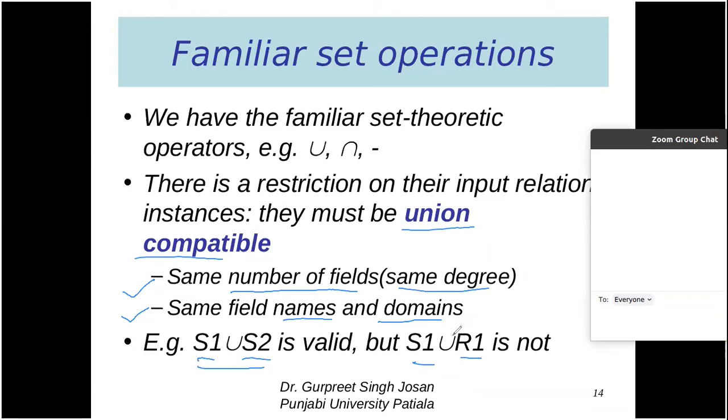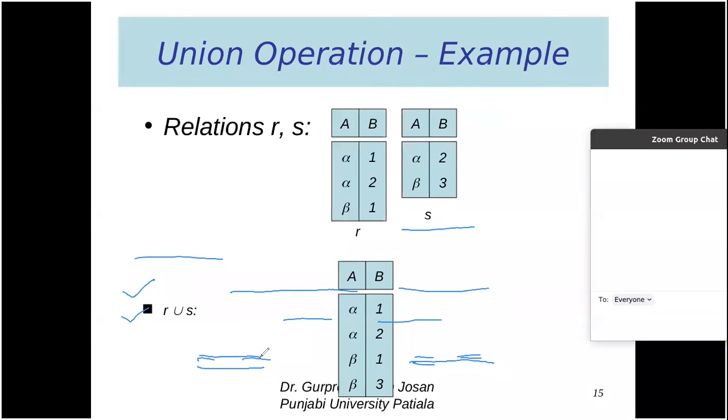So these two tables are not union compatible. We cannot apply the union operator on S1 and R1, but we can apply the union operator on S1 and S2. For set operations to apply, the input tables must be union compatible. If they are not union compatible, we cannot apply the operation.